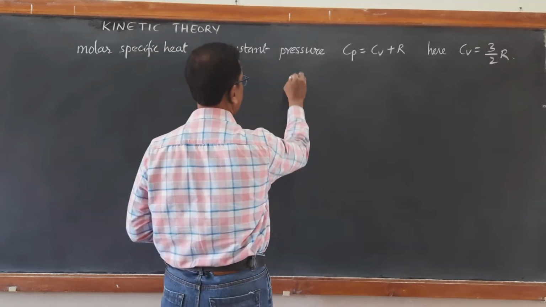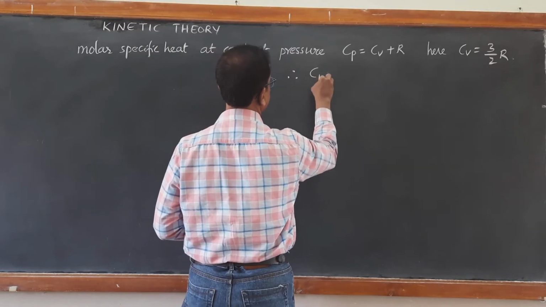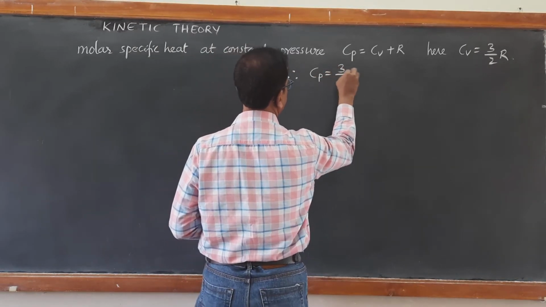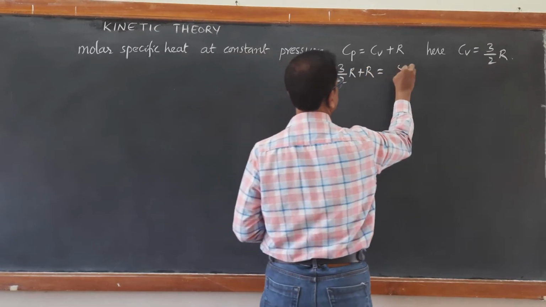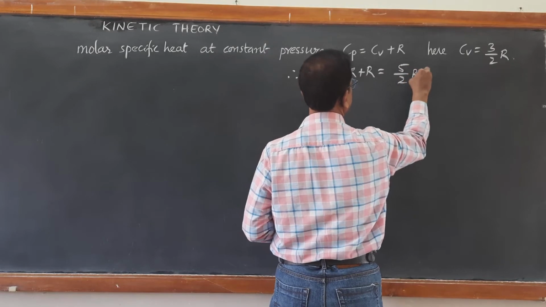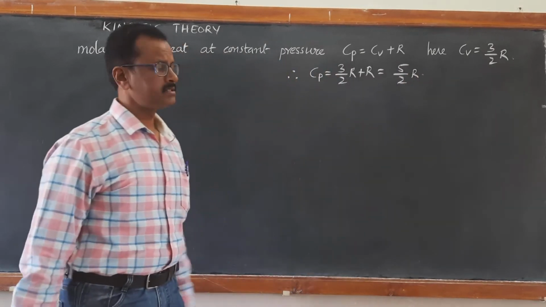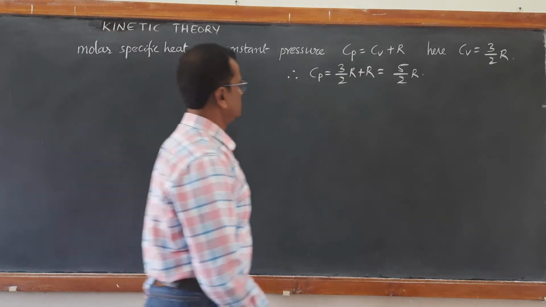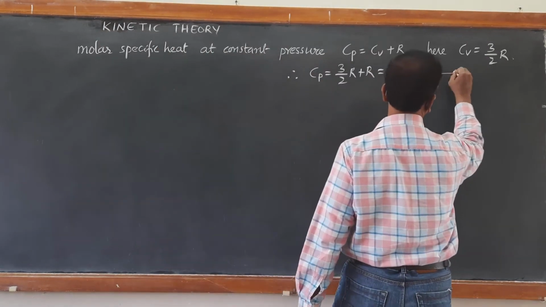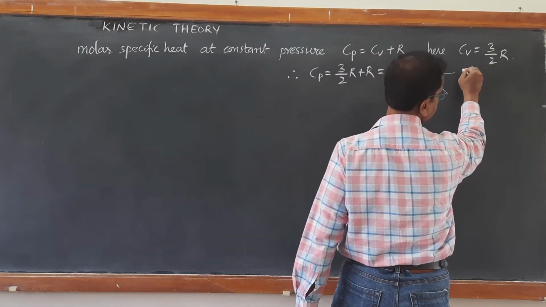Therefore, Cp is equal to 3 by 2 R plus R. So it becomes 5 by 2 R, that is 2.5 times the universal gas constant. This is how we get the Cp and Cv values for monoatomic gas.